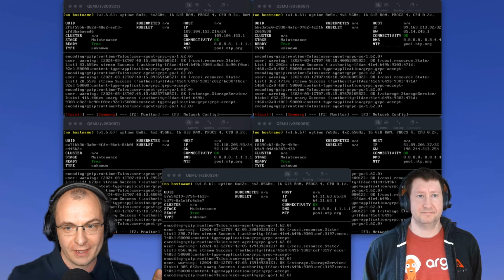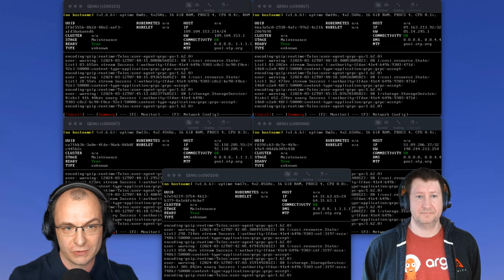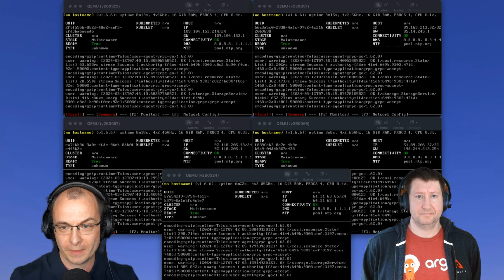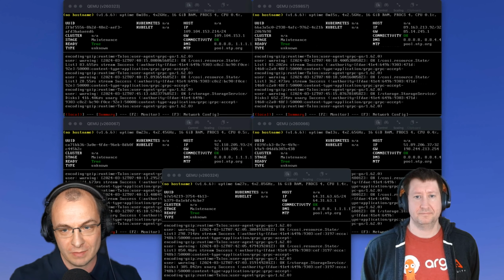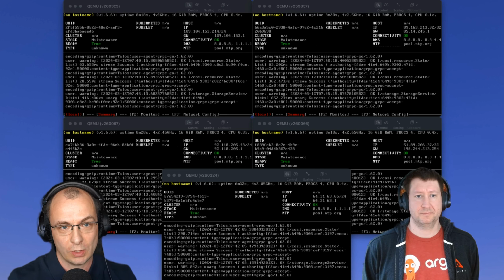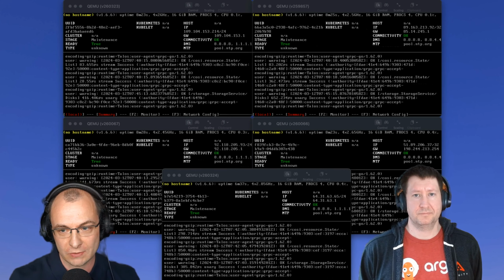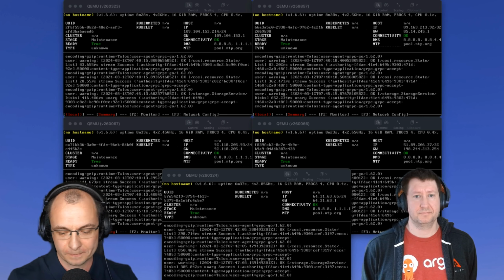So we have 5 VNC consoles here, and these are for 5 separate hosts. Each of them has 4 AMD EPYC cores, 16 gigs of DDR4, and 250 gigs of NVMe storage. They're booted in a freshly installed Talos 1.6.6. There's no Kubernetes, it's just like the base operating system. What is special about these VMs is their location.